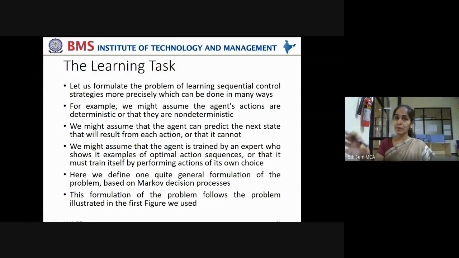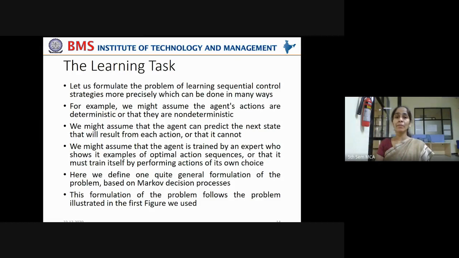But if the outcome is not predictable with sufficient confidence, it is called non-deterministic. In that case, we might assume that the agent can predict the next state that will result from some action, or it can't.